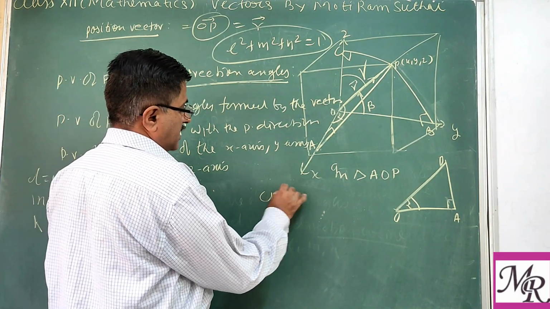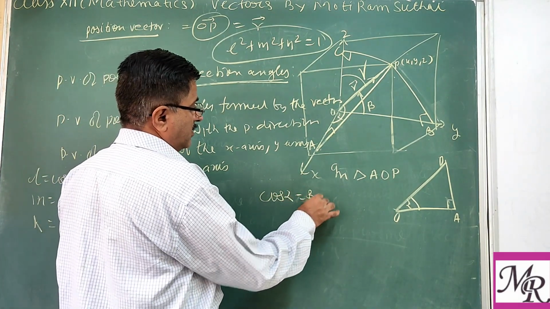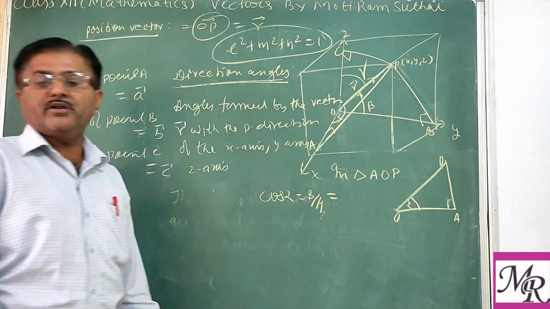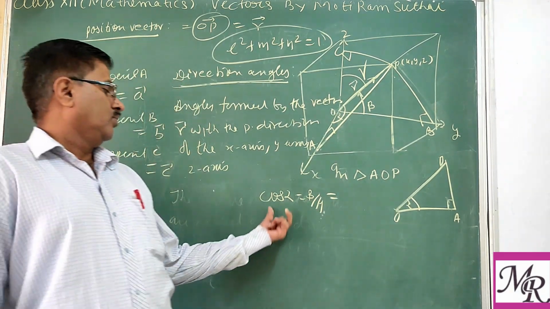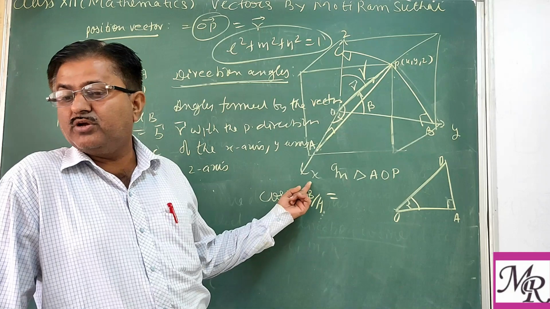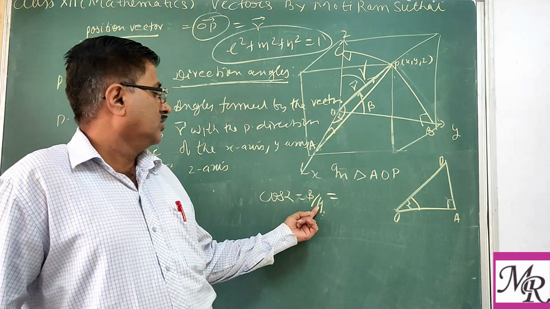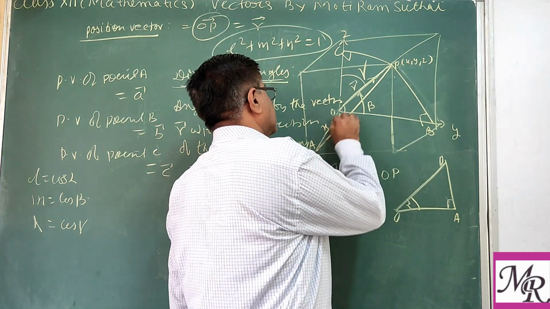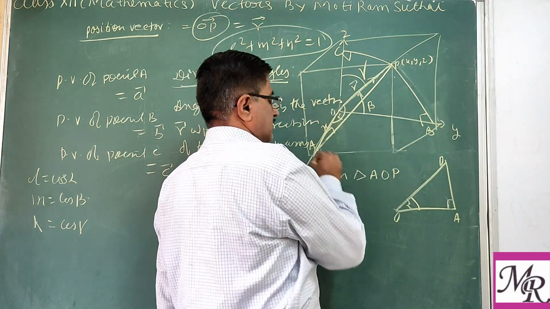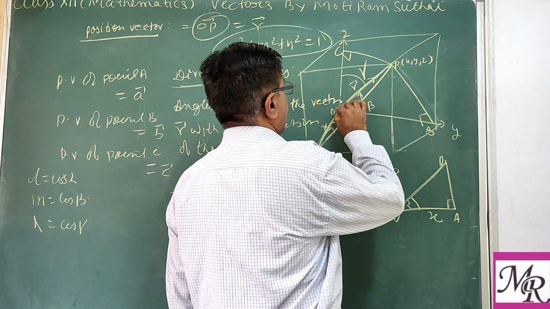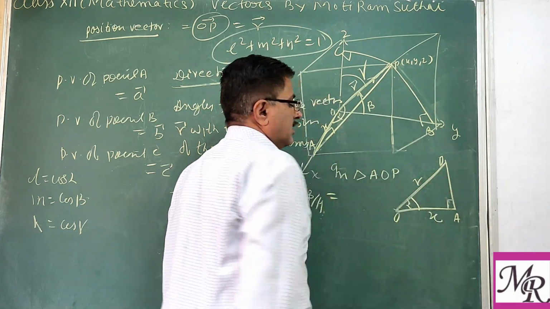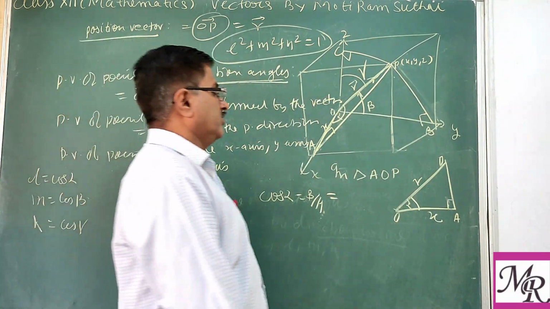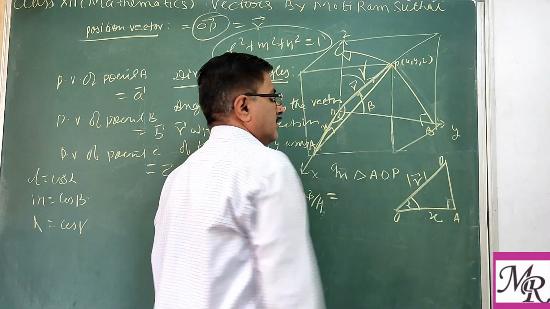So what is cos alpha? By trigonometry, one can write cos alpha equal to base upon hypotenuse. Here the base is OA, that is the length along the x-axis, so we call it x, and the hypotenuse OP is the magnitude of vector r.